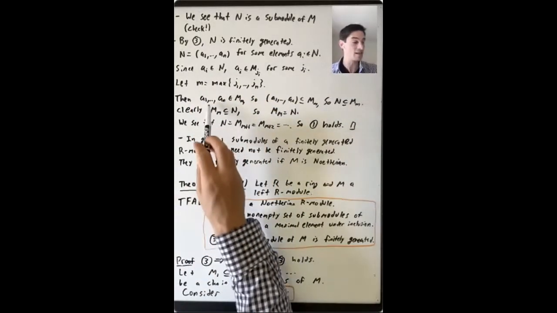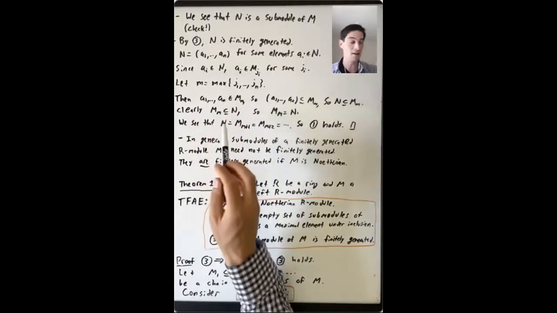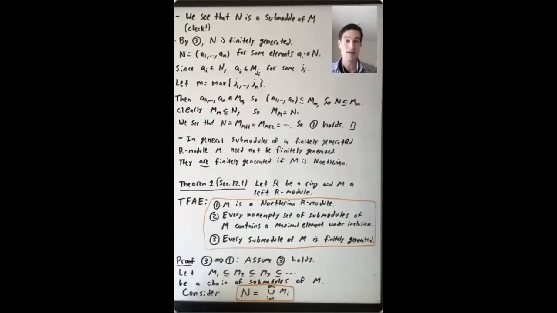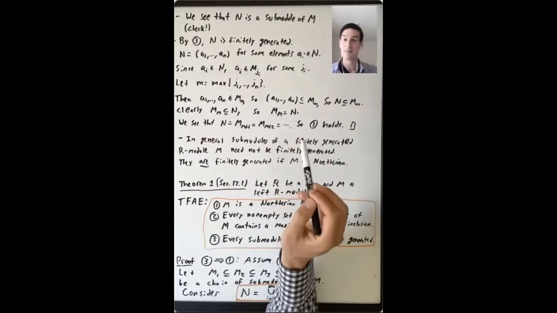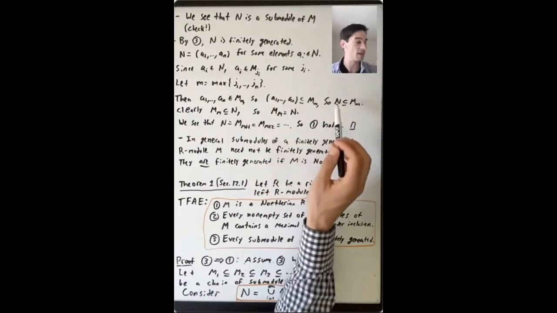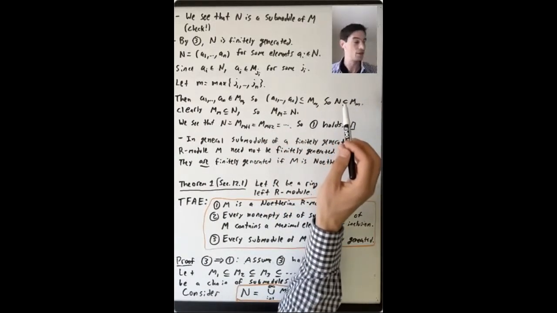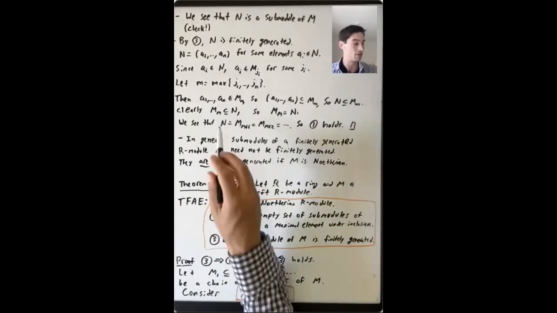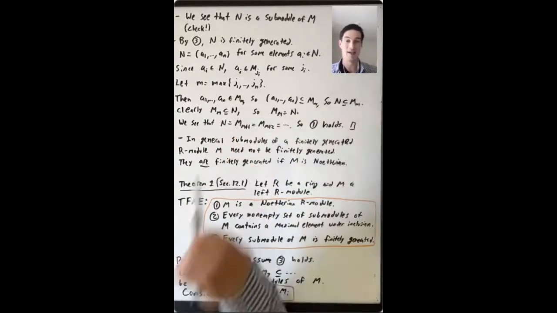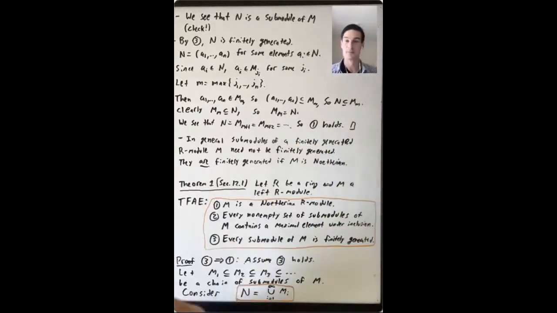So if it contains all of these elements and it's a submodule, it contains the submodule generated by all of these elements. But the submodule generated by all of these elements is N. So N is contained in this M sub little m. And because N is a union of this infinite chain, in particular, it contains everything that's in M sub m. So clearly M sub m is in N, so they are equal.